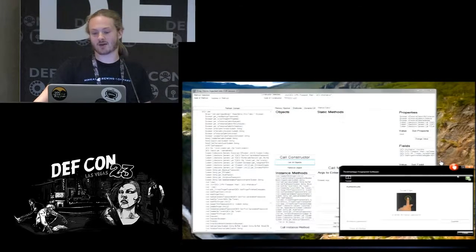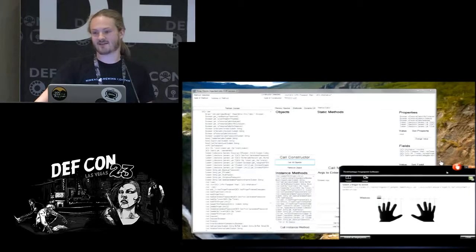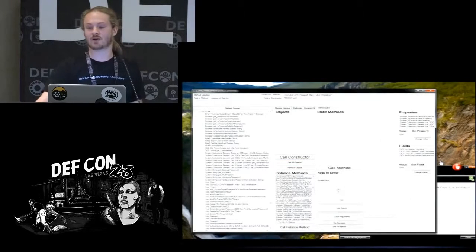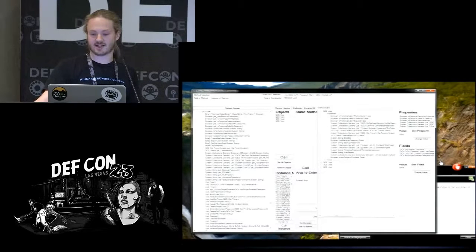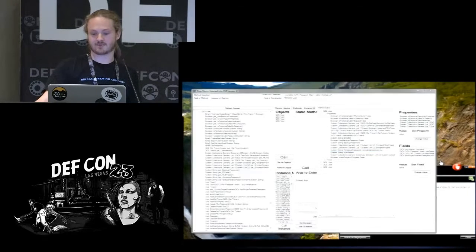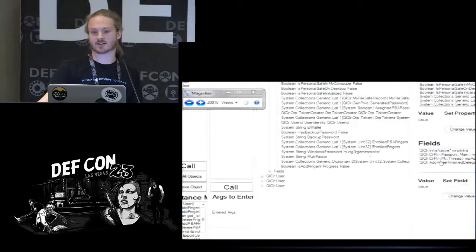So I hit get all objects, and as you can see, I didn't actually get an object. That's because I haven't yet validated that I'm who I say I am with this application, so I just swiped my finger and logged in. And now I'm calling that constructor once again. I'm going to get all objects off of the managed heap now that there should be one on there. I'll open up qlclr user, go to the properties field, and now you can see that I have a plain text system Windows password, Hunger Games rocks, because who doesn't love Jennifer Lawrence?